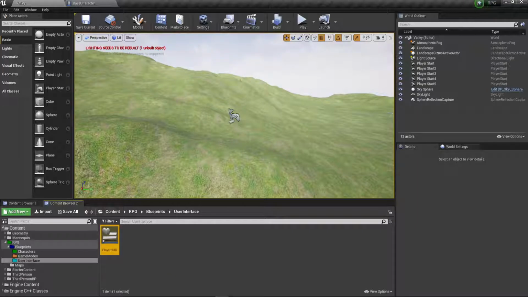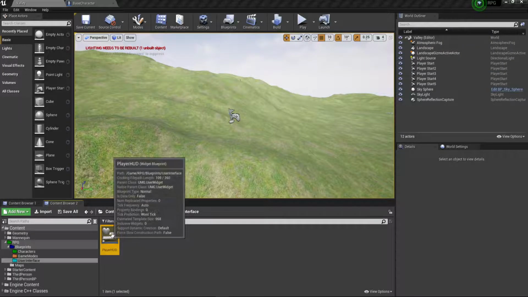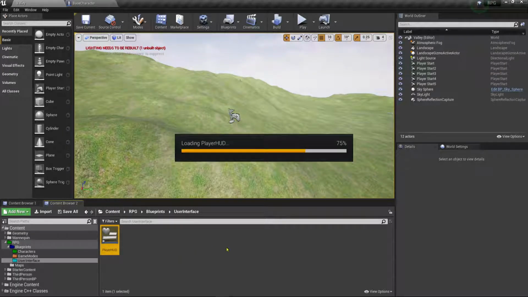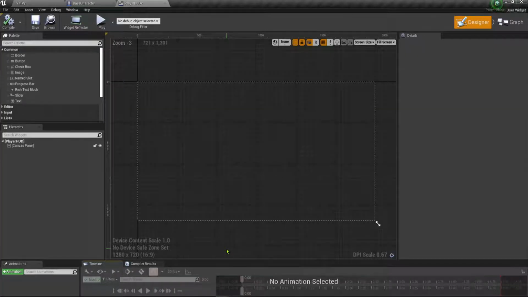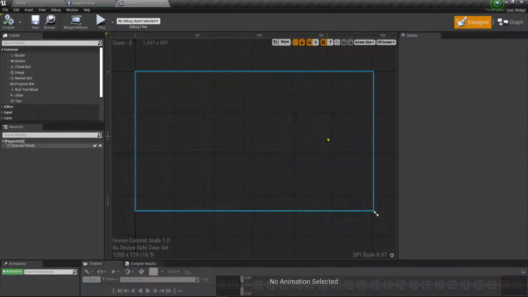And so go ahead and open that up. You'll notice you got the right one. It has this little heart and these little progress bars and things like that. So we'll double click that, and you'll get this generic screen right here. The way this works is this area right here in this little box is your actual game screen. So this is what you will see when you're playing. So we're going to adjust this around so that we place the things we want to track in our HUD in locations that won't interfere with our gameplay.